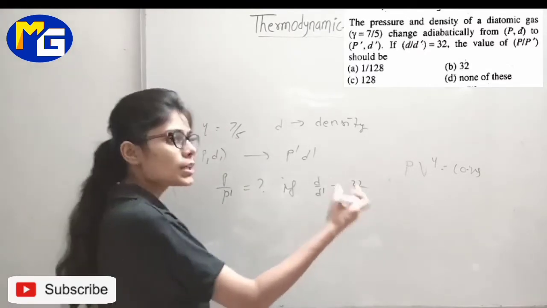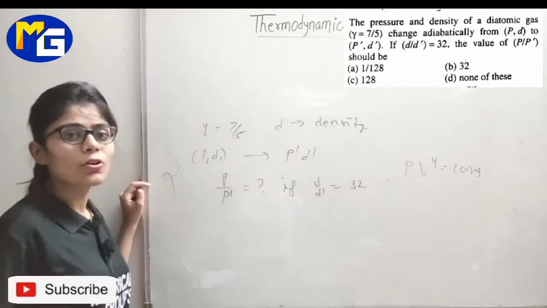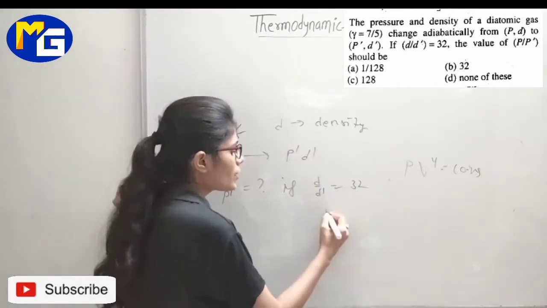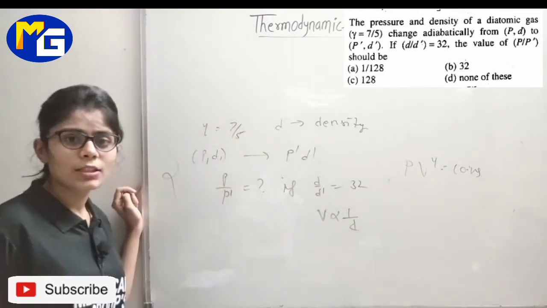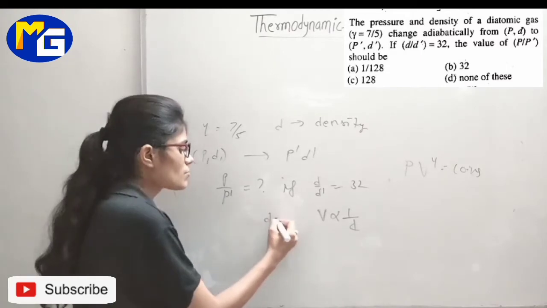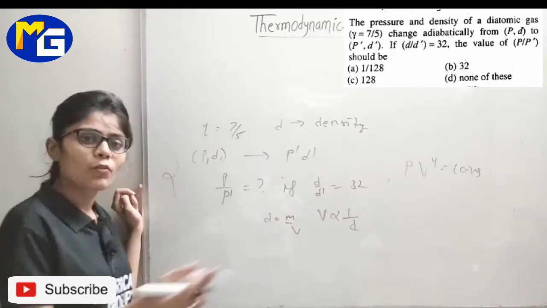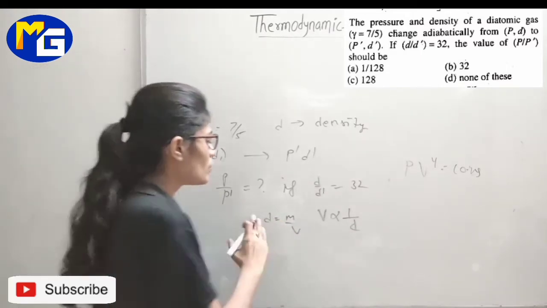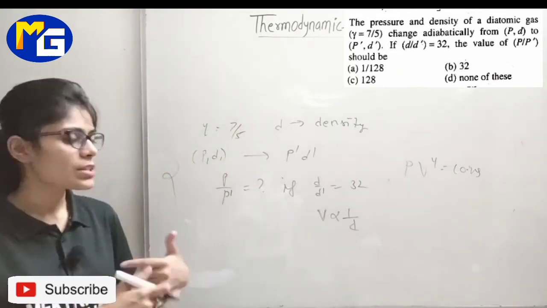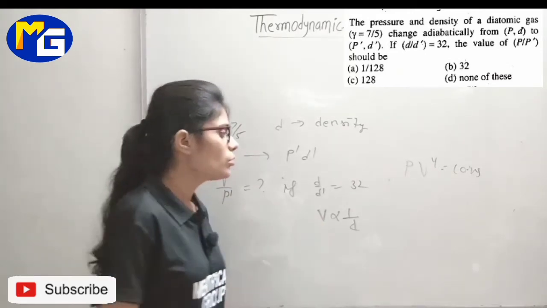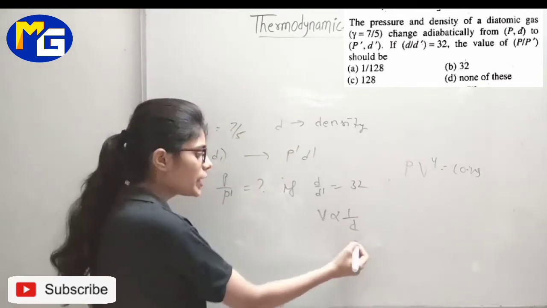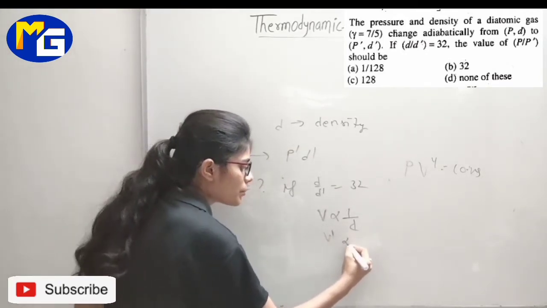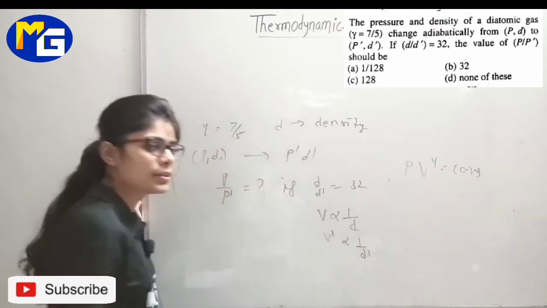You can convert it into pressure and density also. How? Because we know that volume is inversely proportional to the density, since density is mass per unit volume. For constant mass, volume and density are inversely proportional to each other. So for V we can put 1 by D, and for V dash we can put 1 by D dash.